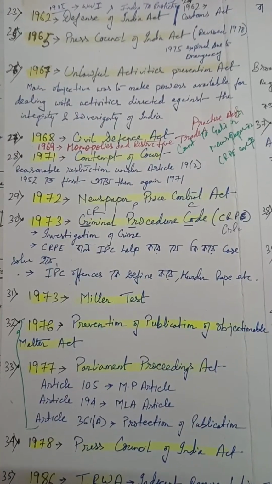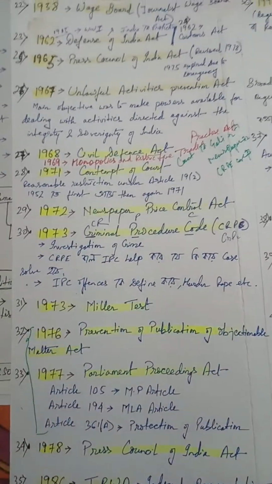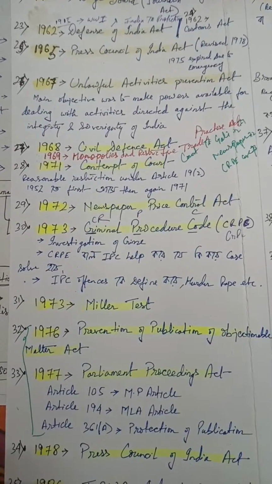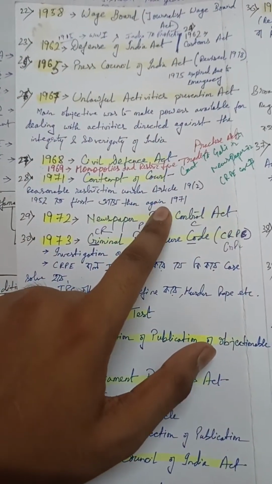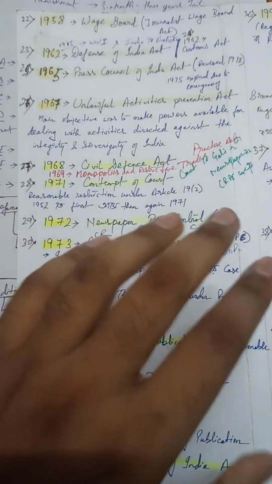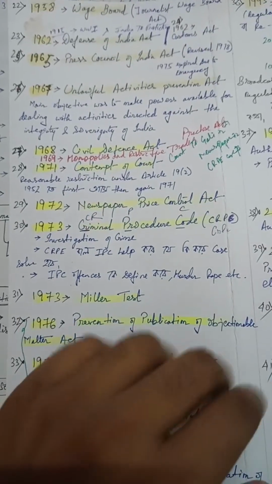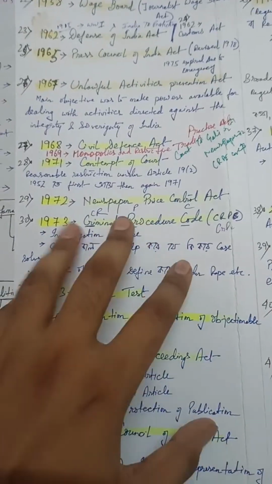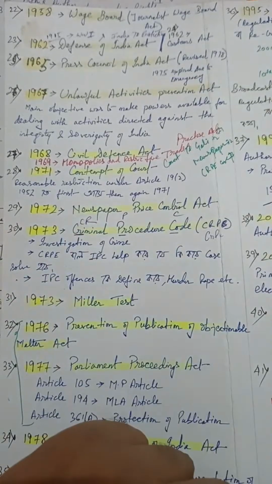The Monopolies and Restrictive Trade Practices Act in 1969. In 1971 we have Contempt of Court, that means reasonable restriction under Article 19(2). This is very important. It first came in 1952, then in 1971. The Article 19(2) concept we will be talking about in later classes. In 1972 we see the Newspaper Price Control Act.